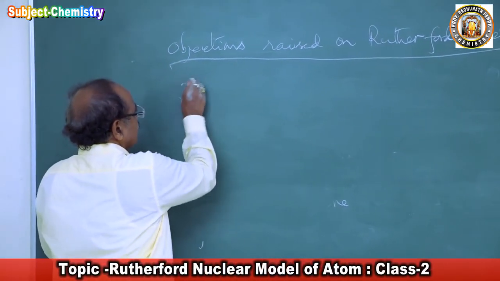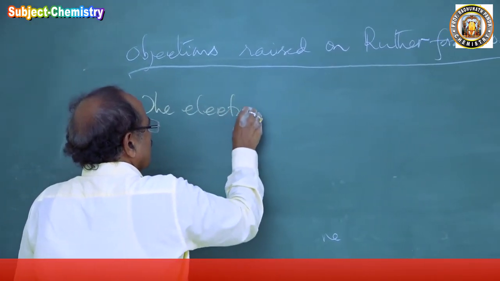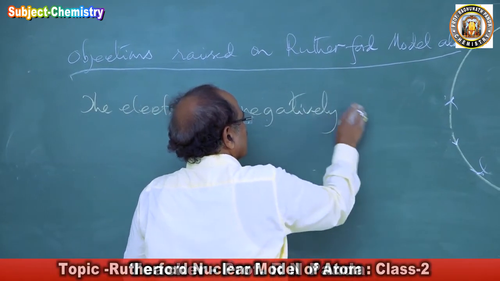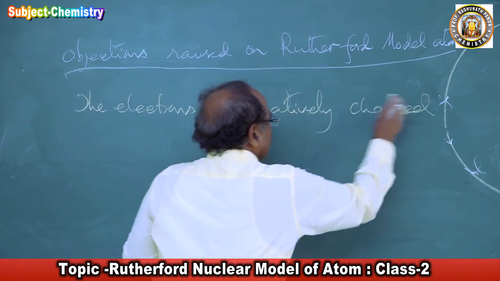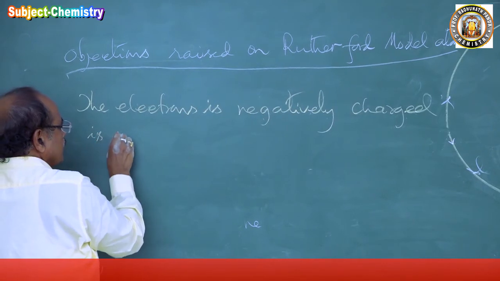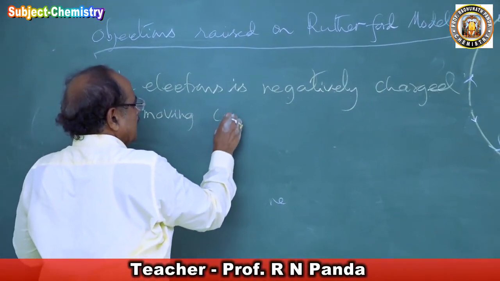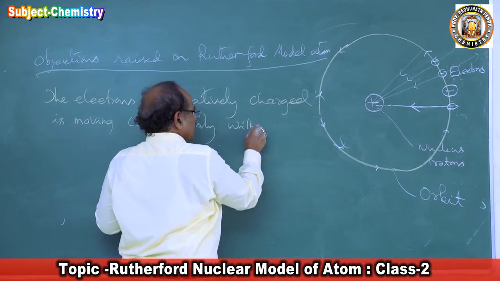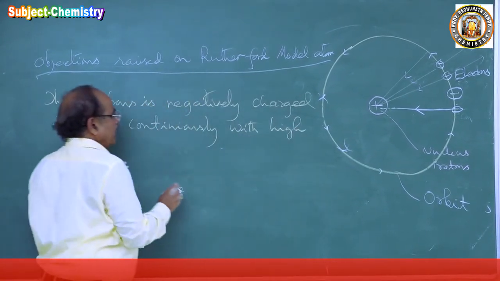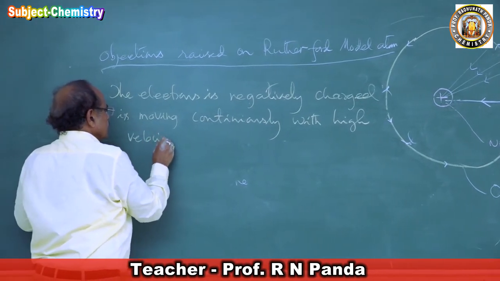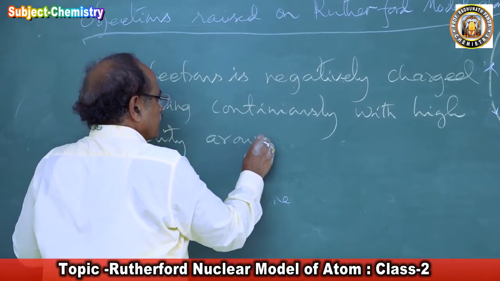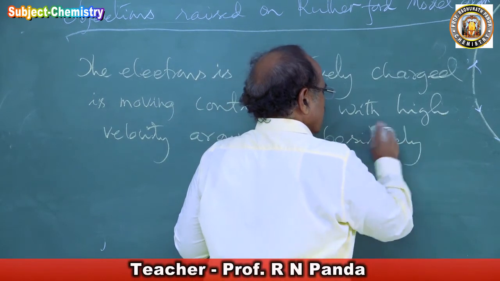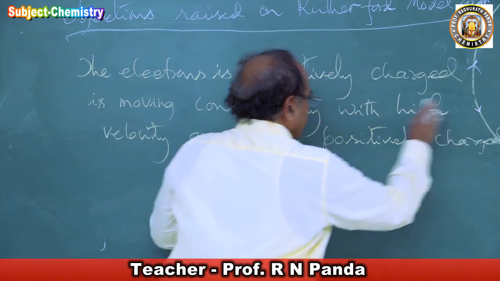So the electron, which is negatively charged, is moving continuously with high velocity around the nucleus, the positively charged nucleus.